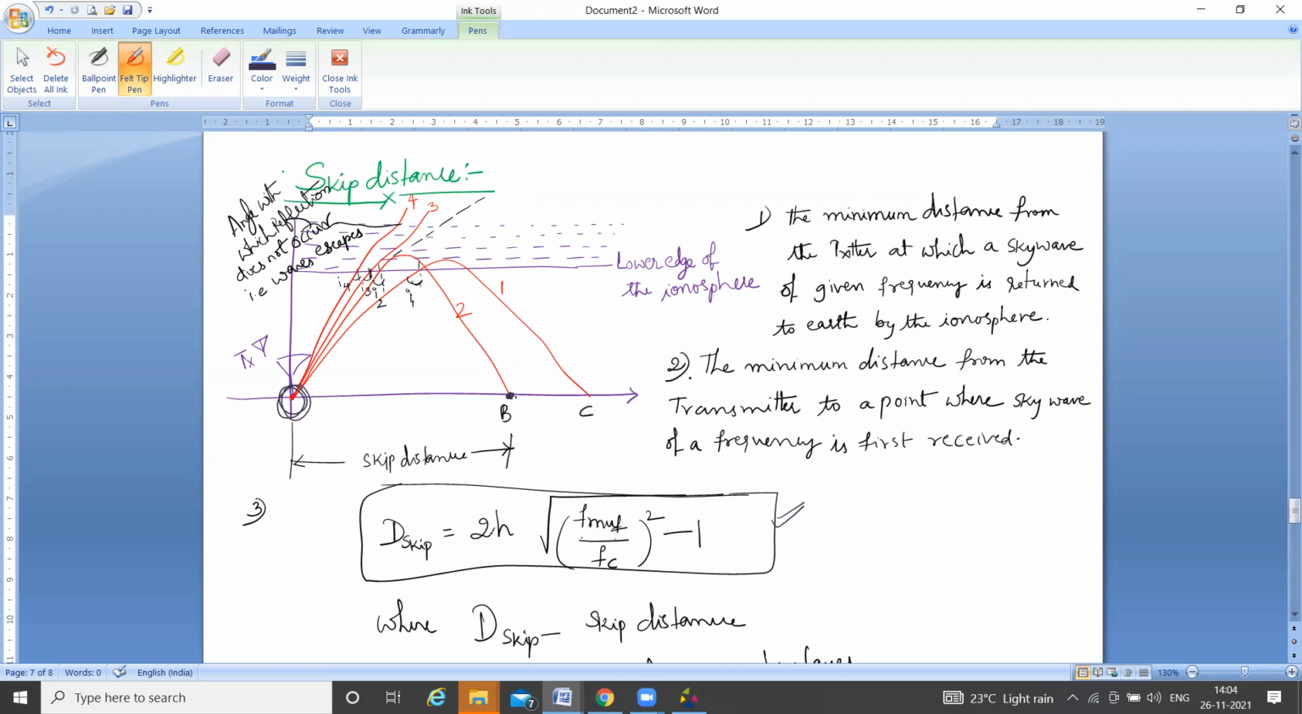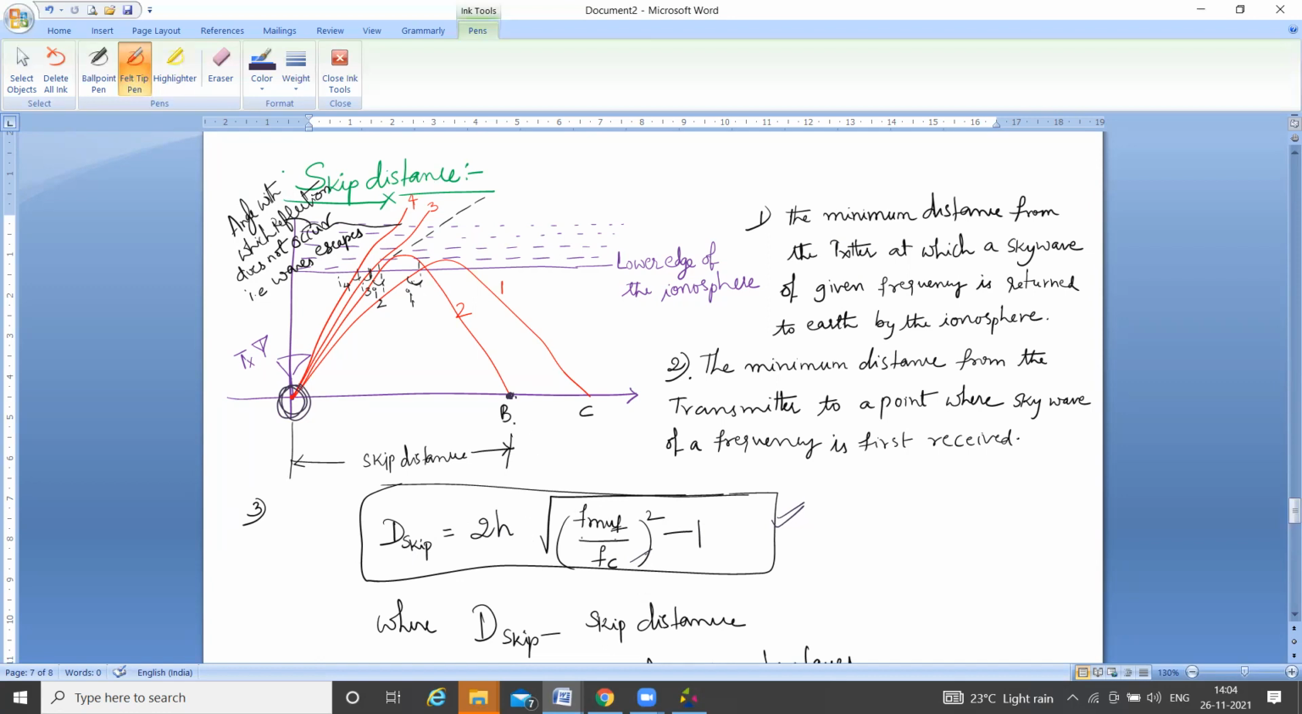In general, the skip distance formula is this direct formula. In the next videos, I'm going to explain how we got it. It is d skip equals 2h times the square root of, maximum usable frequency divided by critical frequency, whole squared, minus 1, where h is the height of the ionosphere layer, and d skip means skip distance.